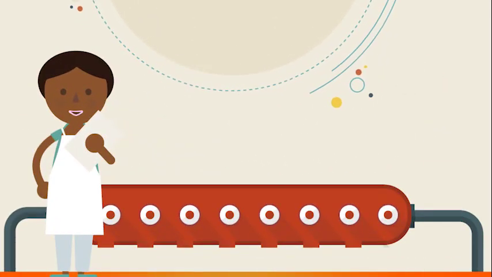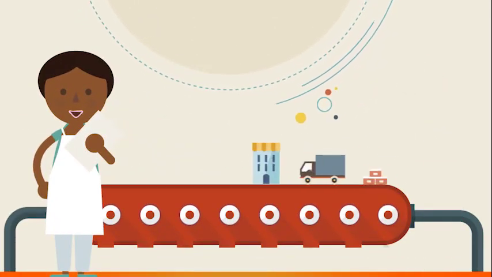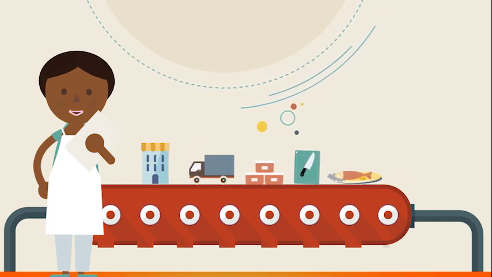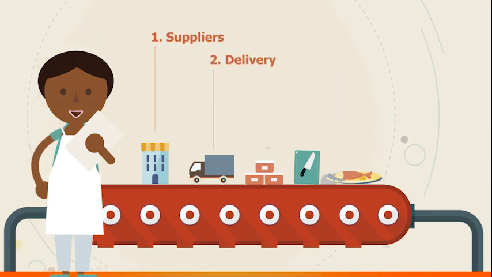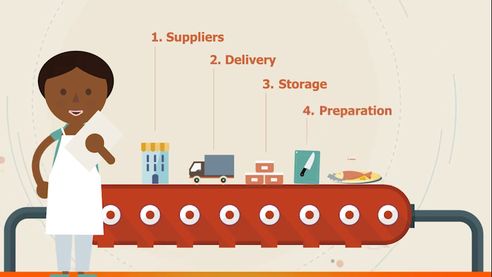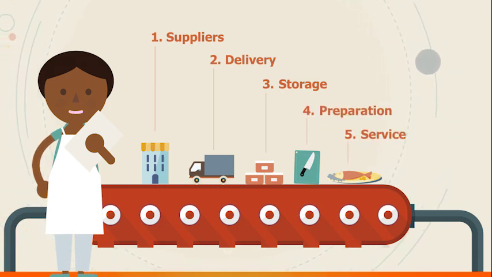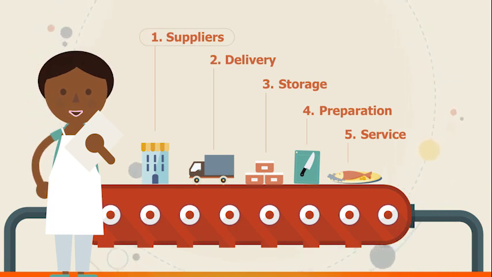Now, in the second principle of the HACCP, we see 5 points that must be watched and taken care of closely. This is because they can affect food safety: suppliers, delivery, storage, preparation, and service. Let us see examples of how to watch for each of these 5 points. Are the suppliers working according to HACCP?